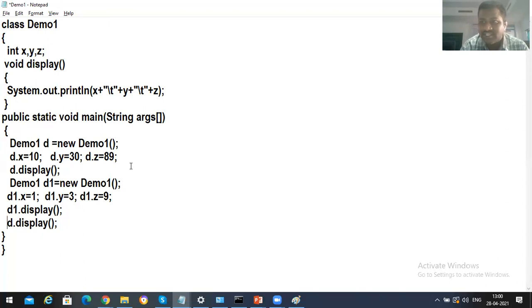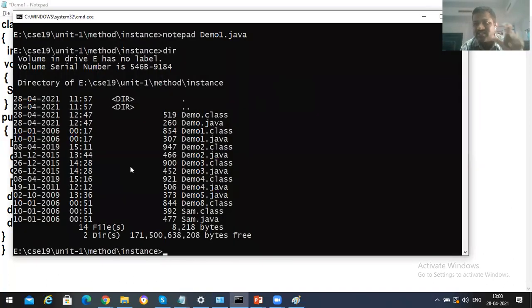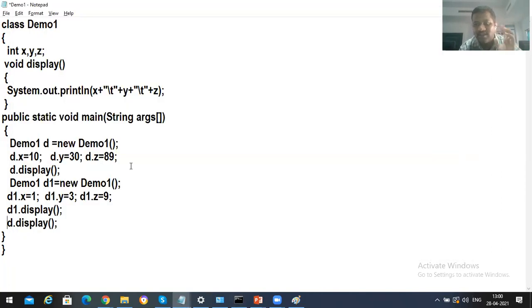And today you have to execute this program and try to explore. I will be sharing this instance folder with you. Try to explore each and every program in it, execute it and try to understand that program. The local variables programs and instance variables programs, I will make as one zip and share with you today. Try to open those and execute them.